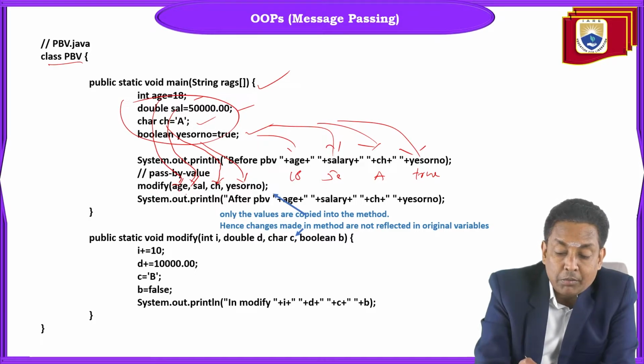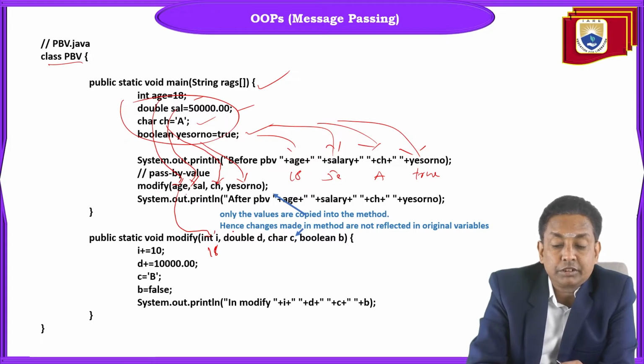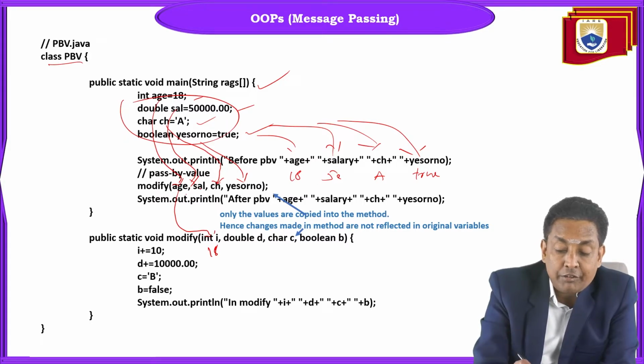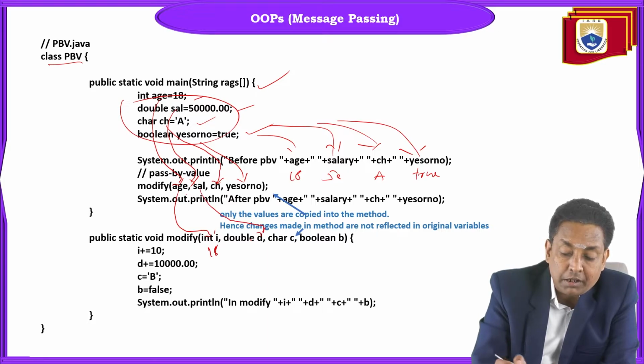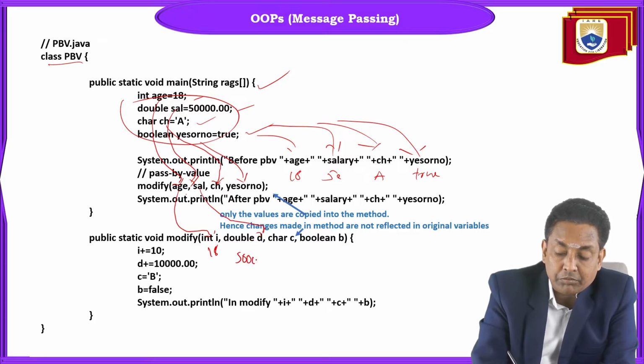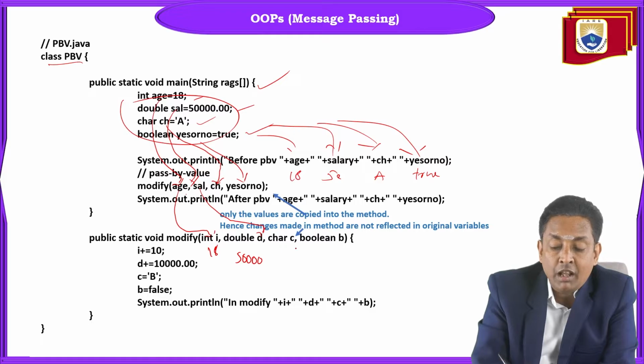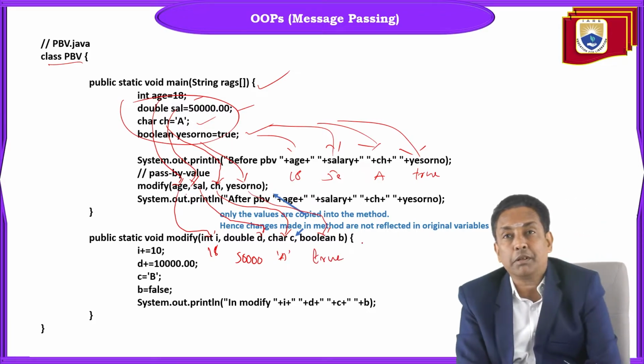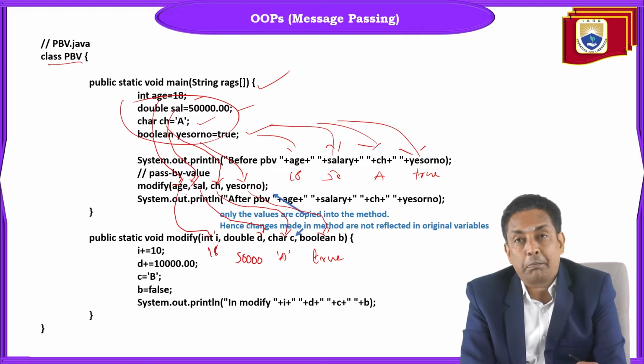The age 18 will be copied into int I. The salary 50,000 will be copied into this double D. The character ch value is copied here, and the boolean value true is copied here. Only the values are copied.